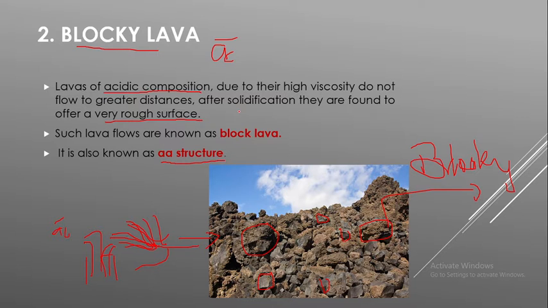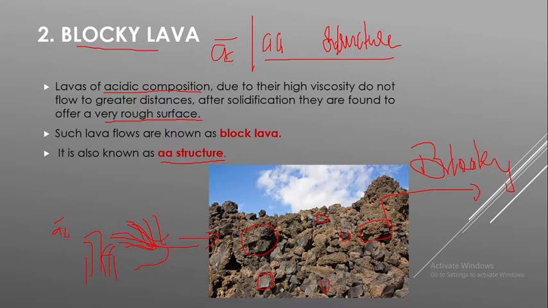Sometimes in some text notes you may have seen the name AA structure, so don't be confused. It is nothing but blocky lava, hence it is known as AA structure.